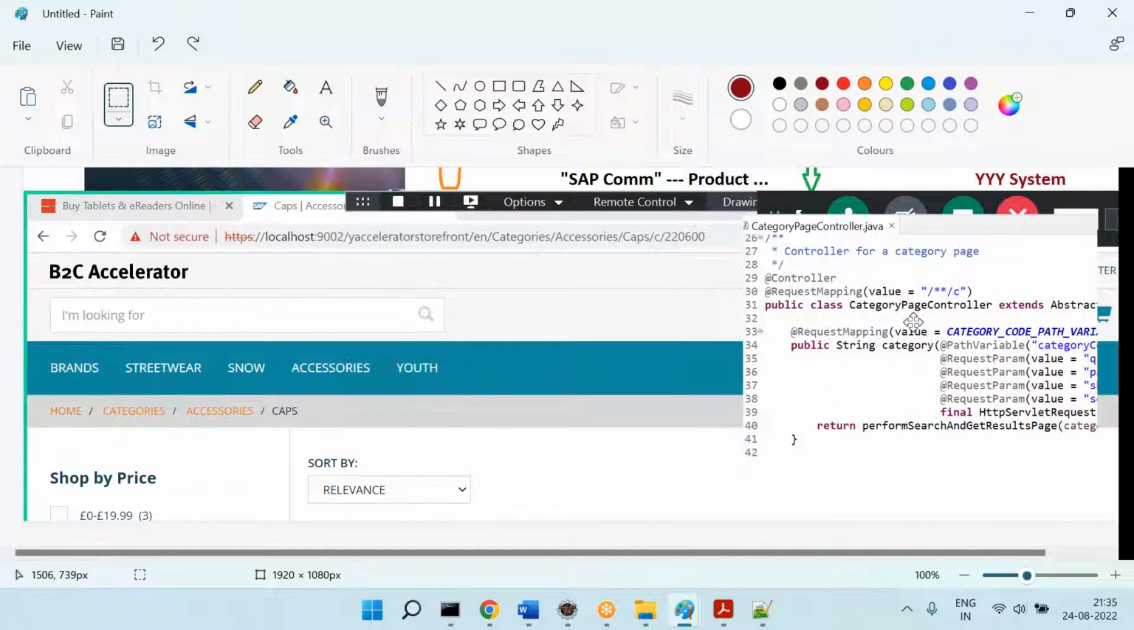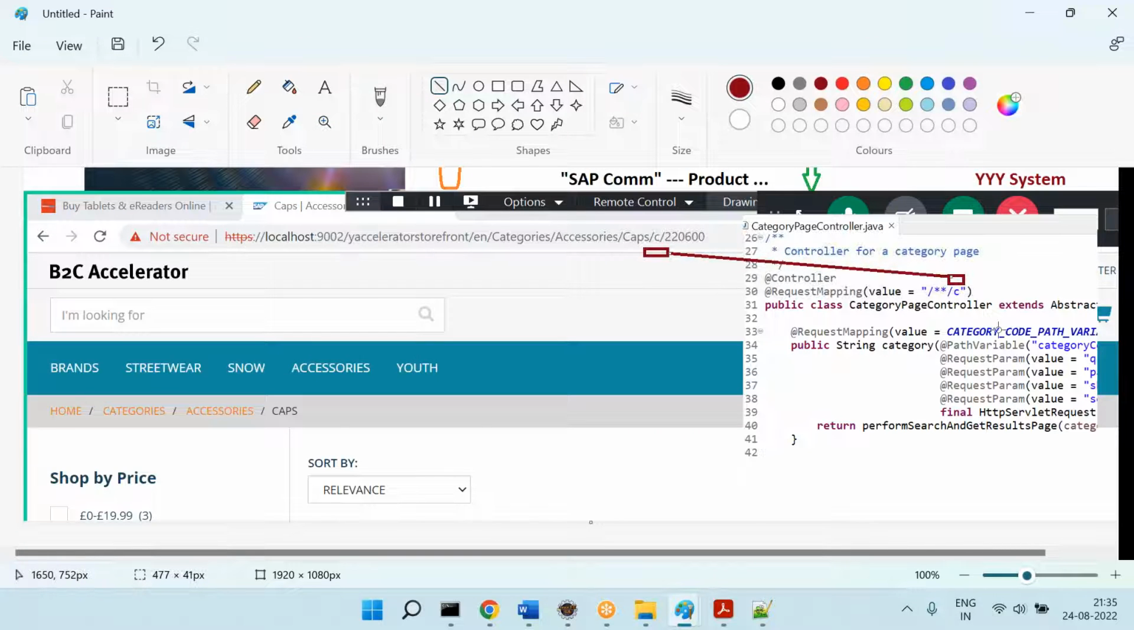Now you can ask a question. What is the guarantee that this is the correct controller? If you see the URL pattern, we have /c. Here also we have /c. So the URL pattern is matching with the controller request mapping. Before /c, I have so many characters, so in the request mapping also I am putting double star. Double star is nothing but wildcard characters. This double star will allow any number of characters, and those characters can be anything.